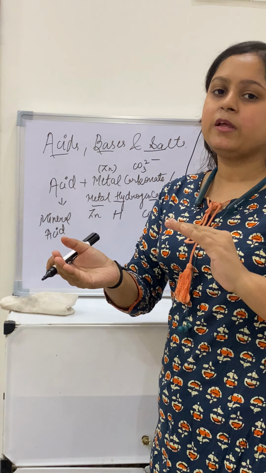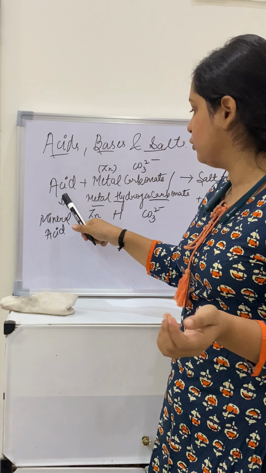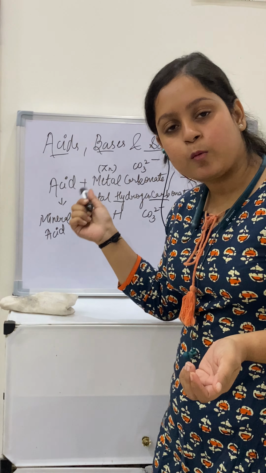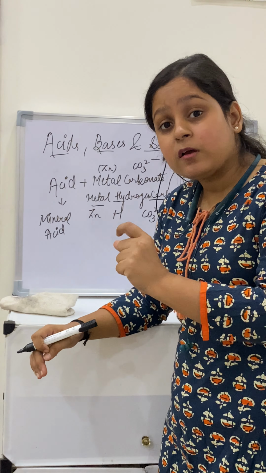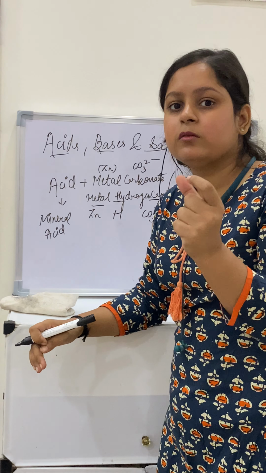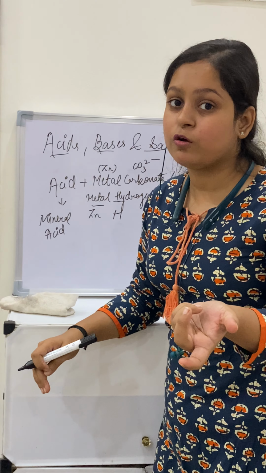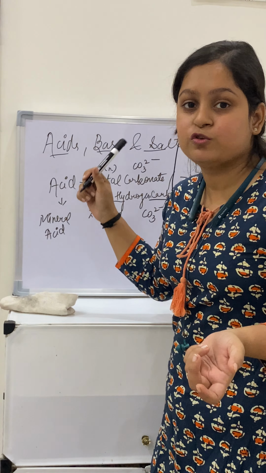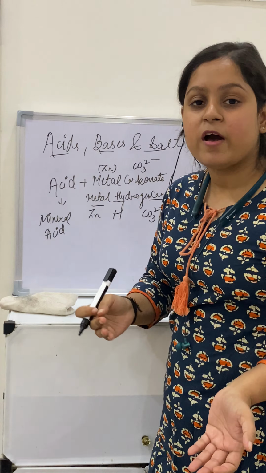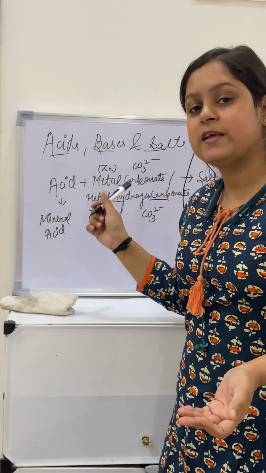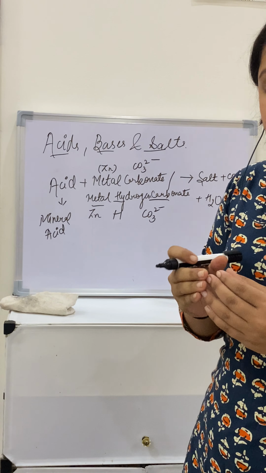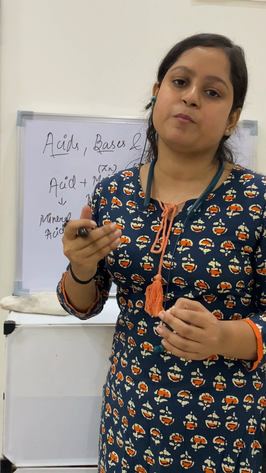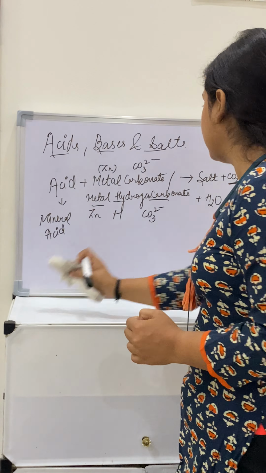Now again there is a test to check the presence of carbon dioxide gas. When we bring a burning candle near to the mouth of the test tube in which acid and metal carbonate or metal hydrogen carbonate is dissolved, what will happen now? The candle will blow off because of carbon dioxide gas, because you know carbon dioxide is a fire extinguisher. So this CO2 gas, when we bring the candle, it will blow off. So this shows the presence of carbon dioxide gas.